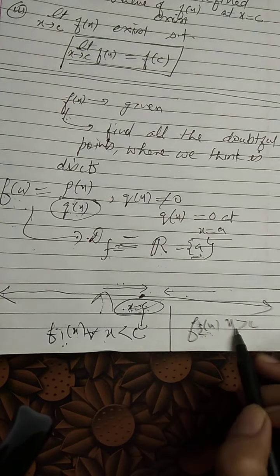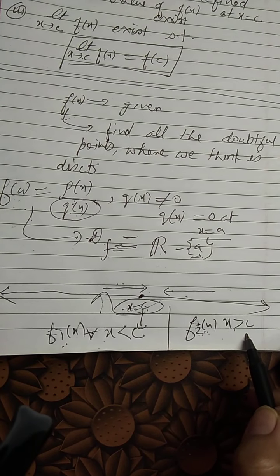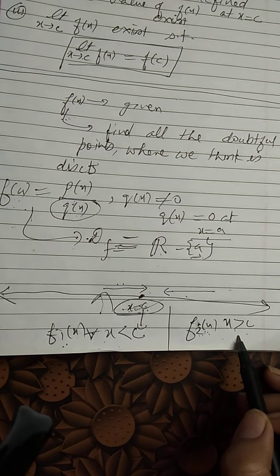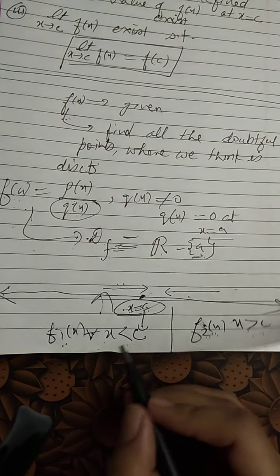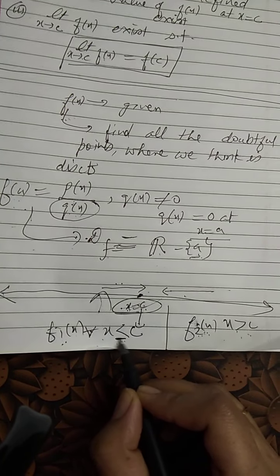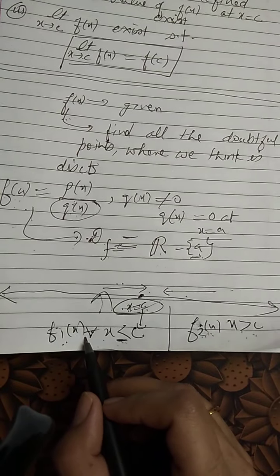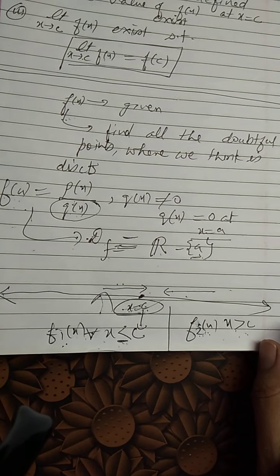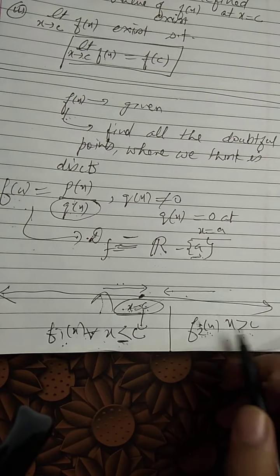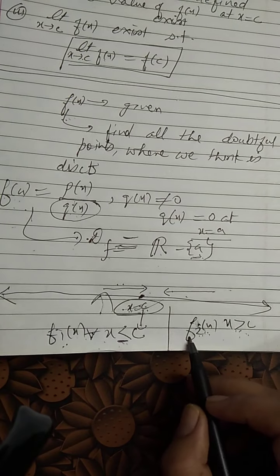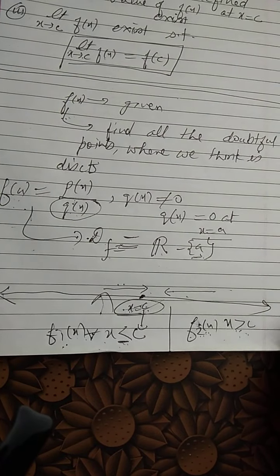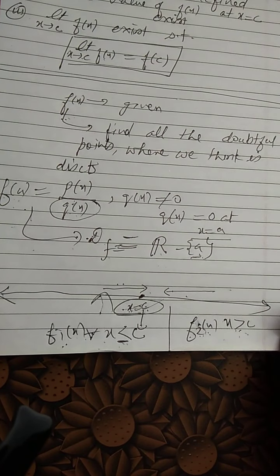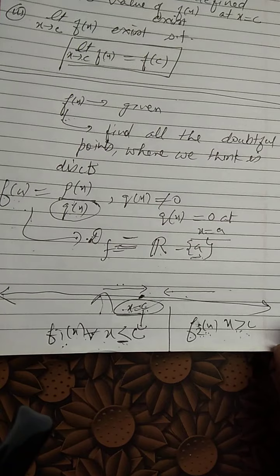And among these two functions, one will be given the sign of equality also. That means one inequality can be slack also. So if the equal to sign is here, then the f1 function I will use to find the value of the function, and if the equal to sign is here, then f2 I will use to get the value of the function, right? So it all depends what kind of function is given to us.